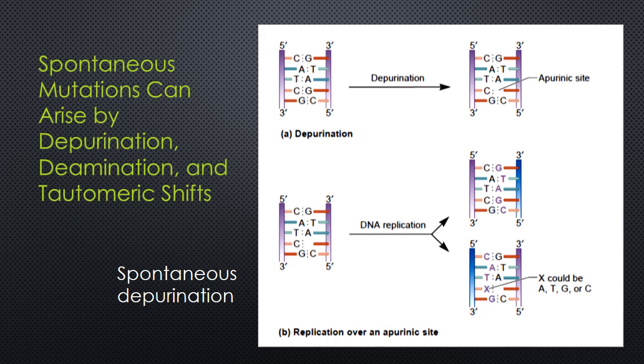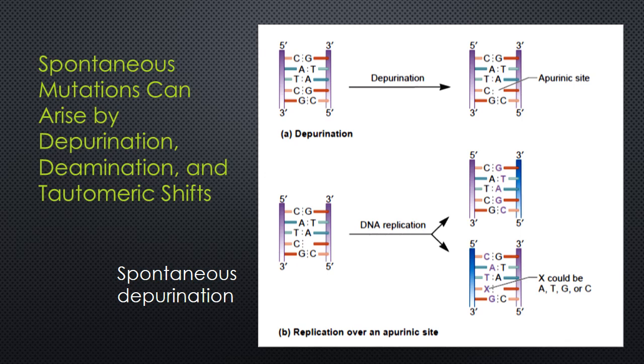Fortunately, apurinic sites are recognized by DNA base excision repair enzymes that repair the site. If the repair system fails, however, a mutation may result during a subsequent round of DNA replication.